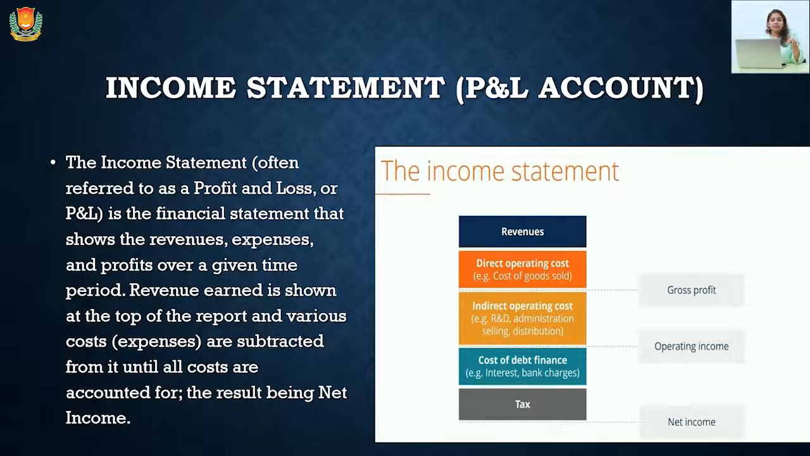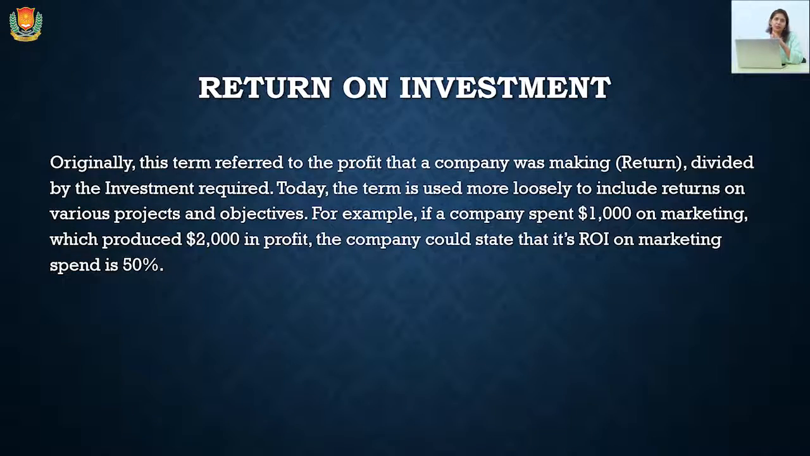Okay, so net income will be calculated by the income statement, and it will be calculated after deducting all these amounts. Return on investment. If we are investing any amount of money on any project, we are expecting some kind of returns after some time. So for example, if a company is investing some amount on marketing, they are going to expect some kind of profit after this investment. So return on investment will be calculated by the expected return divided by investment into 100.